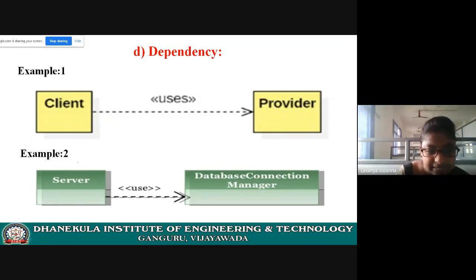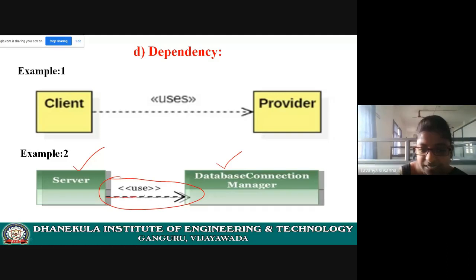Next example, server class, database connection. Here, what is the relationship between server and database connection? Dependency. How are you saying dependency? By seeing this dashed line and then arrow mark. That means it is dependent. Server is dependent on database in order to implement the operation.